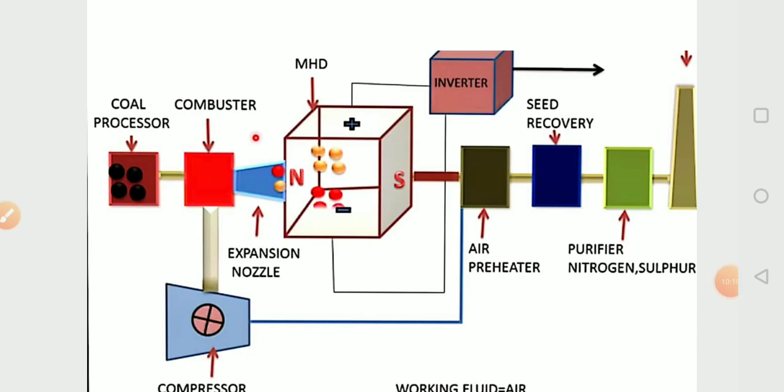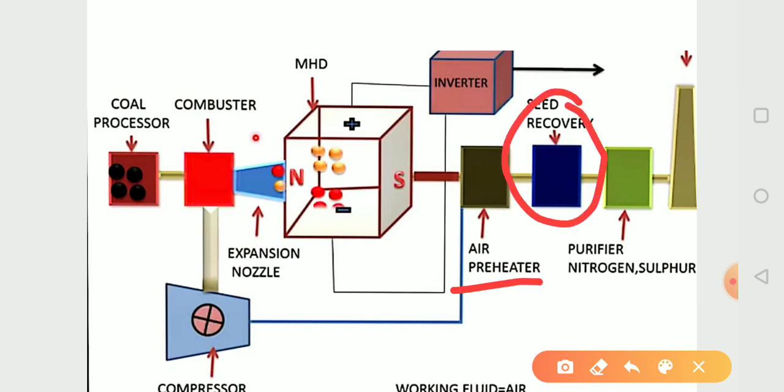Now the exhaust gas will go to the air preheater. This preheats the air, and in the seed recovery we give an extra additive to the gas for increasing the conductivity of the gas. By this we can increase the conductivity.